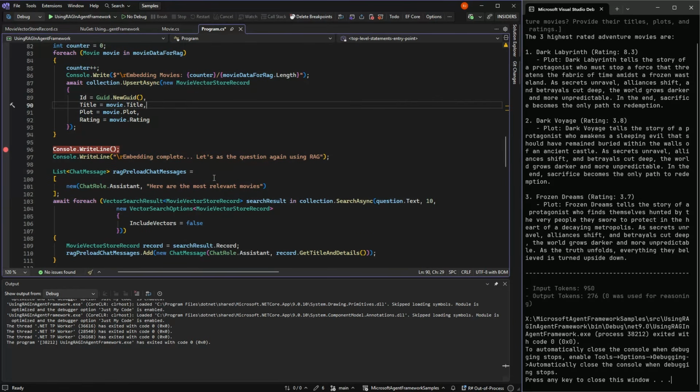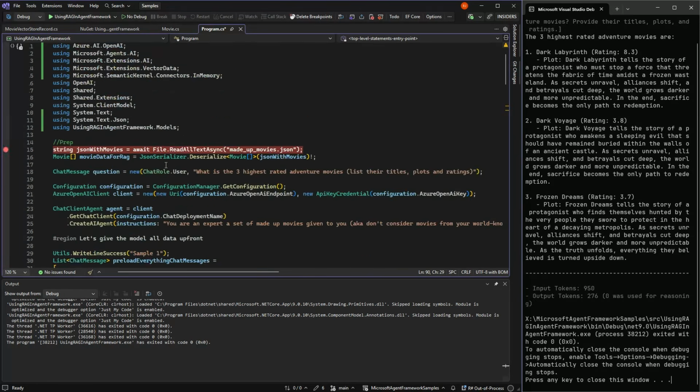So I think I will end it there. Hopefully it's clear now that, while Agent Framework itself doesn't have anything, it just leverages all the goodness that is already out there, and it makes sense that it should focus on being an agent framework and not a RAG framework.